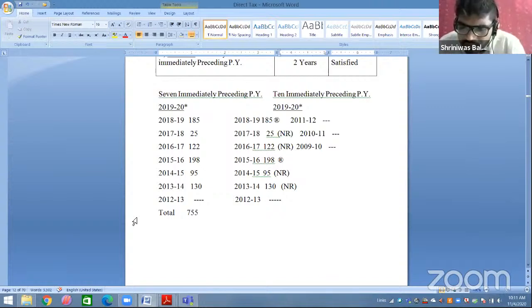Tanmay was asking whether it is an exclusion point or a non-exclusion point. Tanmay, once you're satisfied with your basic condition, you always have to check the additional condition. It doesn't matter if you come under the exclusion or you don't come under the exclusion. What matters is whether you are satisfying the basic or not. If you're satisfied with basic, yes, additional is applicable.